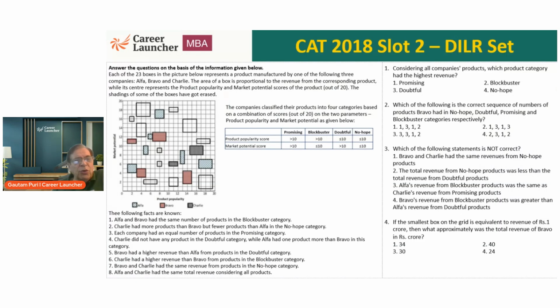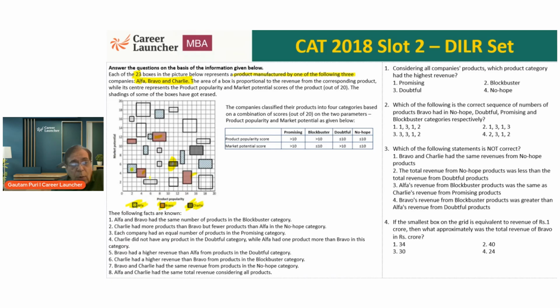I'm sure none of you are enthused by the graph which is in front of us. So let's see what it says. Each of the 23 boxes in the picture below represent a product manufactured by one of the following 3 companies: Alpha, Bravo, and Charlie. So the 3 companies are A, B, C. These 3 companies are producing one of these 23 products, each represented by a different box. Now you can also see there's some kind of shading. This is Alpha. Products belong to Alpha. This is products belonging to Bravo. This one, Bravo, Bravo, Bravo. The vertical lines are nothing but the products belonging to Charlie. Where is Charlie? Yes, this is Charlie. I think you can see only one Charlie.